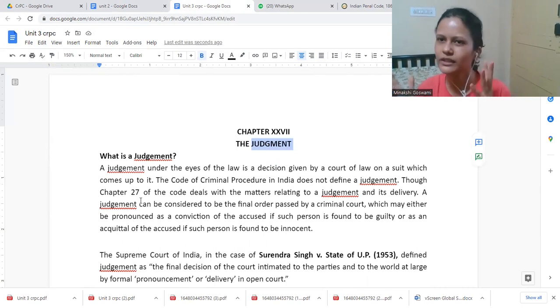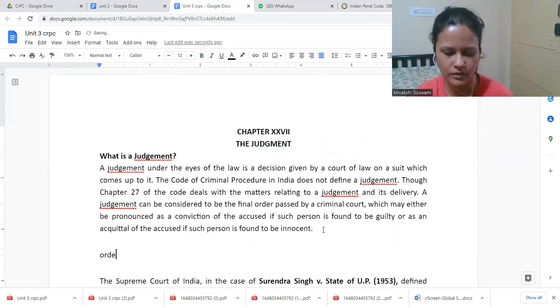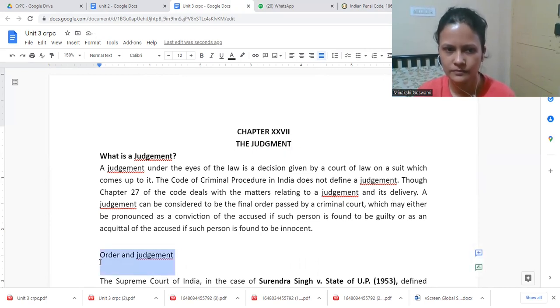What is the difference between order and judgment? Order of court and judgment. Order and judgment both are given by the judge.